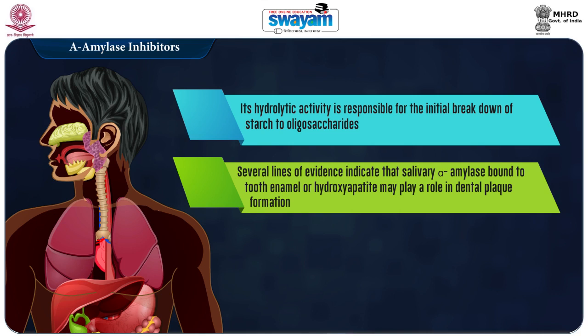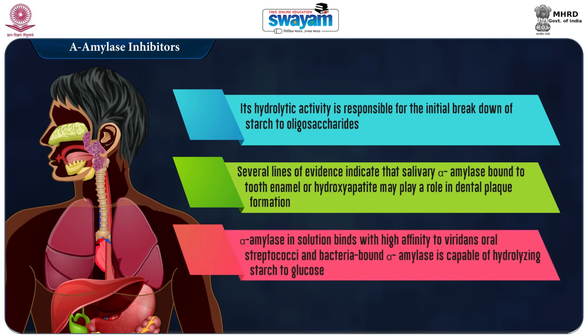Second, several lines of evidence indicate that salivary alpha amylase bound to tooth enamel or hydroxyapatite may play a role in dental plaque formation. Third, alpha amylase in solution binds with high affinity to viridans oral streptococci, and bacteria bound alpha amylase is capable of hydrolyzing starch to glucose, which can be used as a food source and then further metabolized to lactic acid. Localized acid production by bacteria can lead to dissolution of tooth enamel, a critical step in